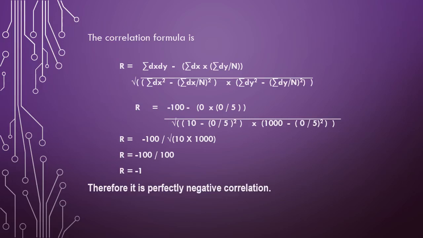Upon substitution of the values, we get the value as minus 1, and this means it is a perfectly negative correlation. That means the relationship between the variables x and y is a perfectly negative correlation.